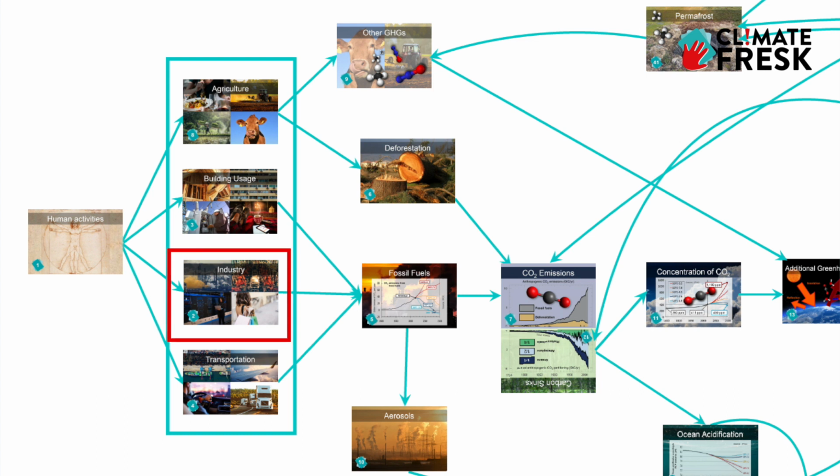Industry represents 40% of greenhouse gas emissions in the world, primarily through the use of coal. Building usage represents 20% of the world's greenhouse gas emissions, mainly through burning natural gas for heating, while transportation represents 15% of greenhouse gas emissions, primarily from oil. When we burn fossil fuels, CO2 gets released.